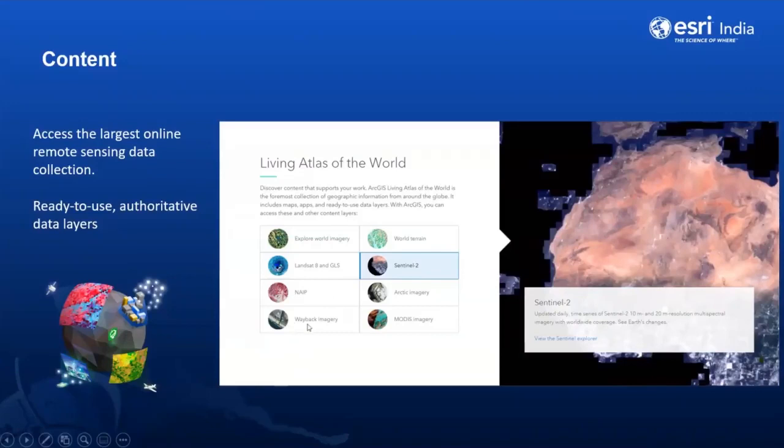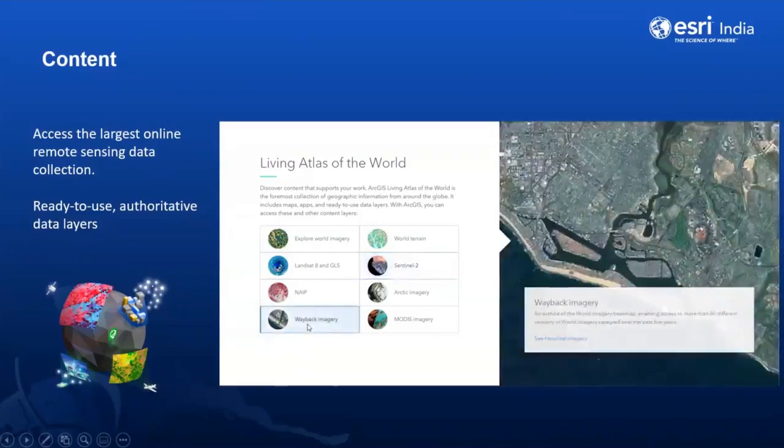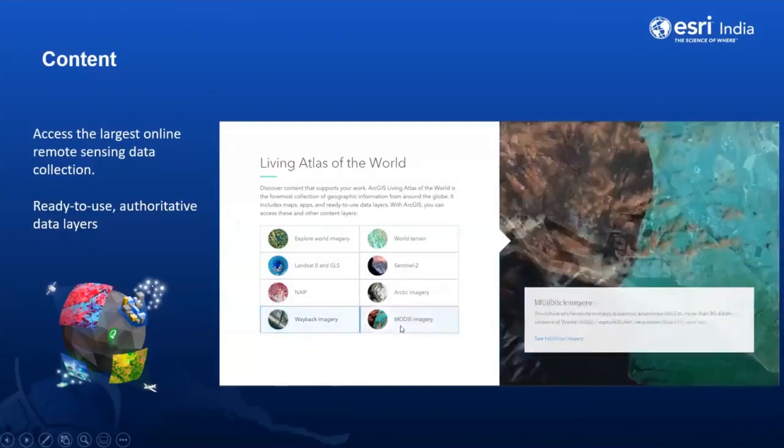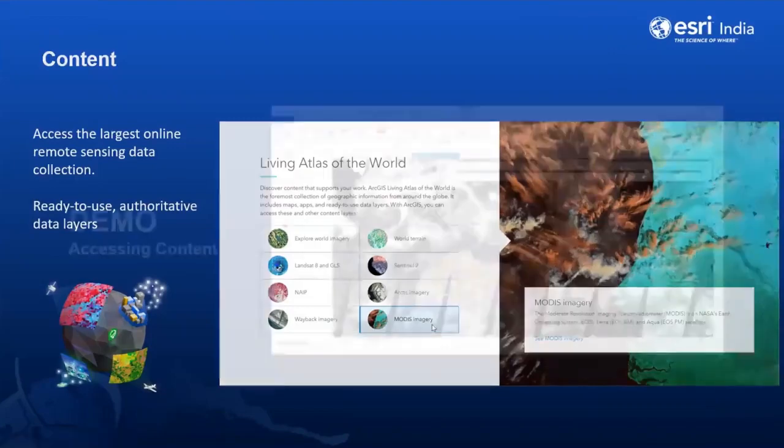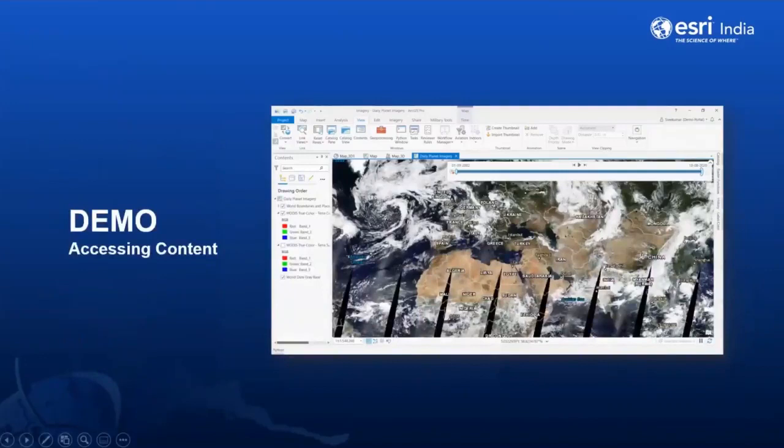Coming to the WABAC imagery, it includes the world's basemap imagery archive for a period of the last 5 years. And the MODIS imagery section includes imagery data from the MODIS sensor and its derived products. So these are the contents. And since we have seen there is so much content in it, let us see how easy it is to use and access in ArcGIS Pro.